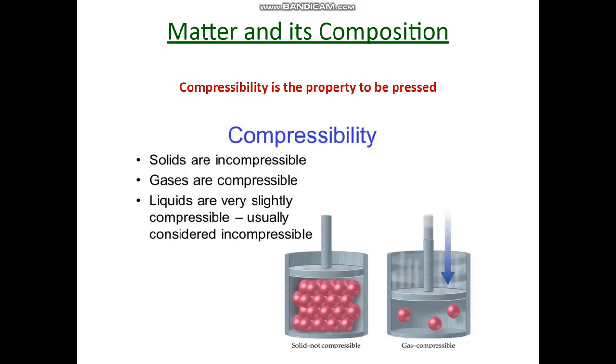This is because intermolecular space is very small in solid. Hence, we cannot compress a solid. It is larger in liquid and largest in a gas. As the intermolecular space increases, the molecules can be pushed together more.